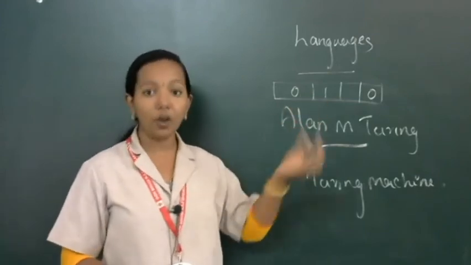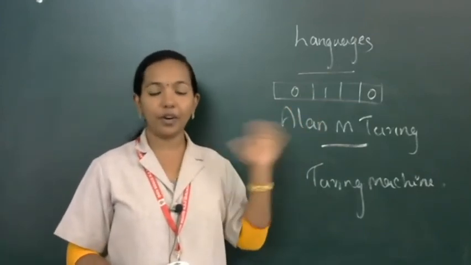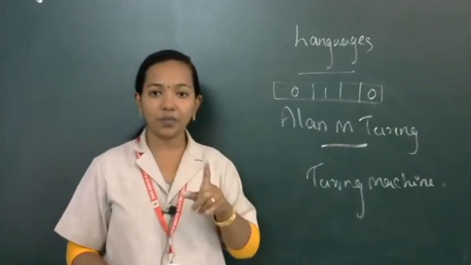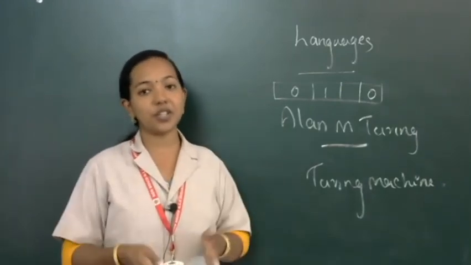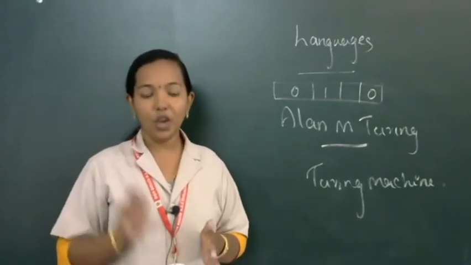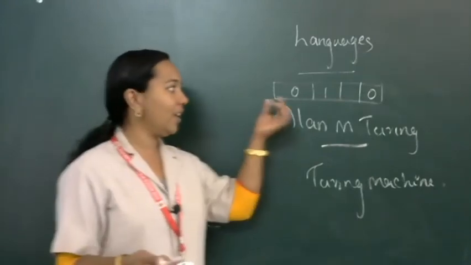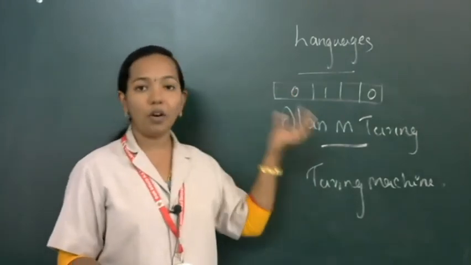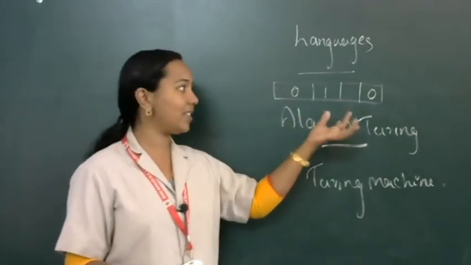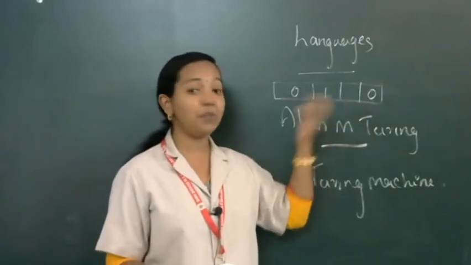According to the value, we will get an instruction. If it is 1, according to value 1, an instruction will be there. Those instructions are known as programs. For executing the Turing machine, he invented a tape with some values. Some of the blocks are already filled with a number and some others are kept empty.